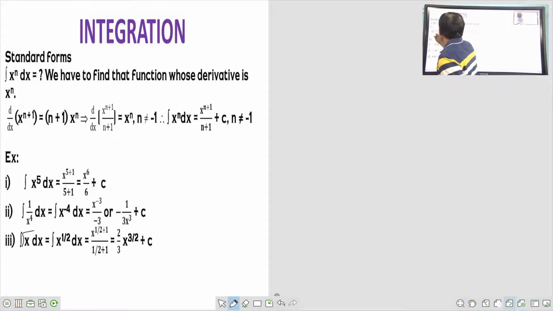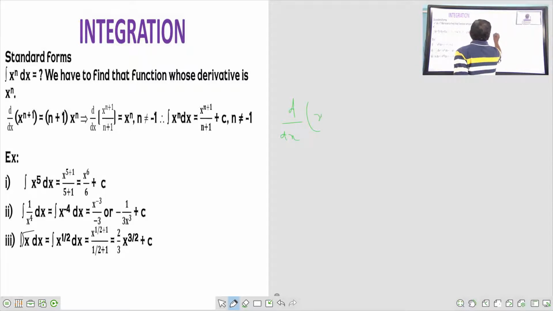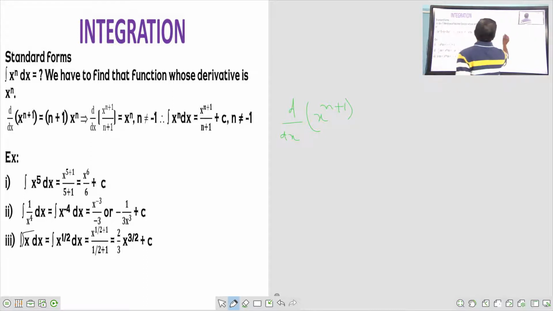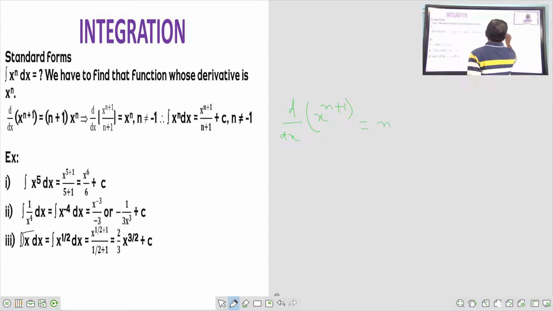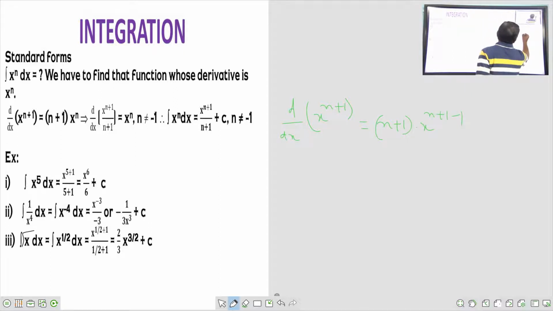See, the differentiation of x to the power of n plus 1: d by dx of x to the power of n plus 1. We studied this in differentiation. What will it become? n plus 1 into x to the power of n plus 1 minus 1.